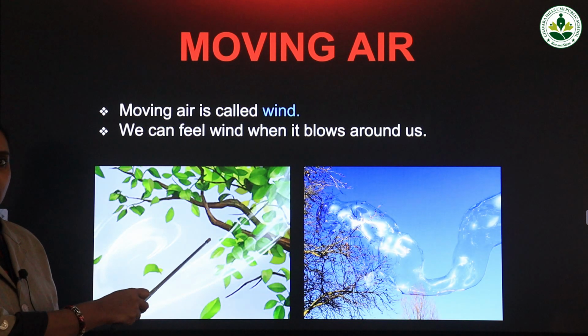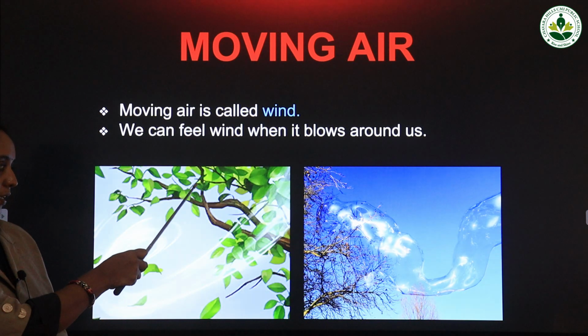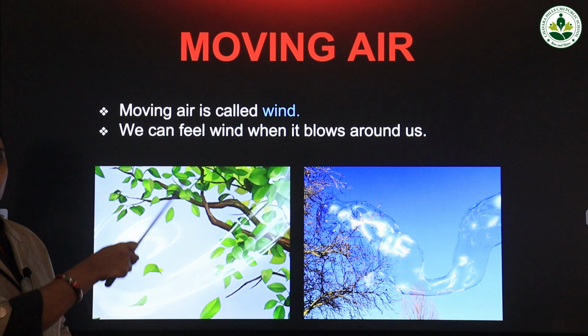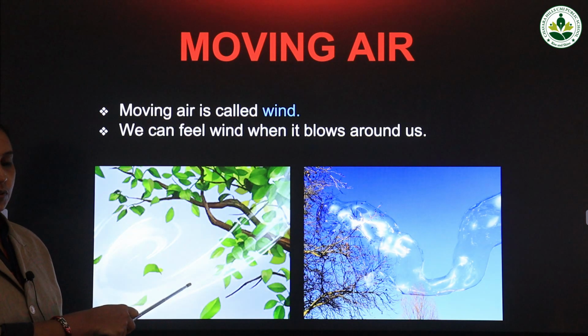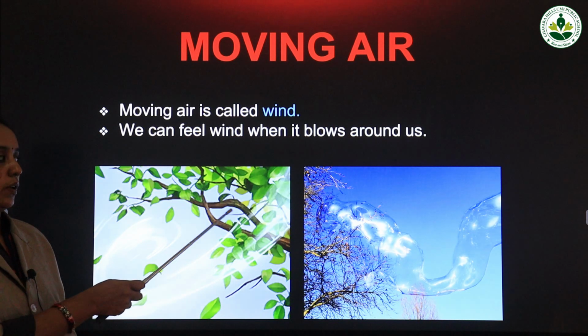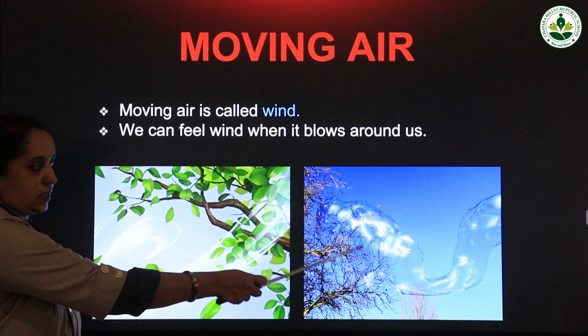Now you can see this air is moving, and what happens when this air is moving? You can see the leaves from the tree coming down. So due to the action of this air, the leaves are coming down. So it can move the leaves of the tree. And here also you can see that air is moving.